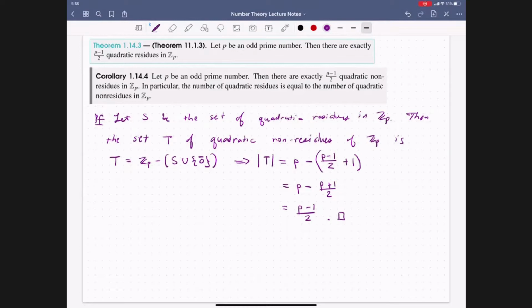And so that's really what we have done by writing this out in detail. And so that tells us exactly that we have, in the case of quadratic and non-quadratic residues, the same number. So we have the same number of squares as the number of non-squares, but specifically non-zero squares and non-zero non-squares.